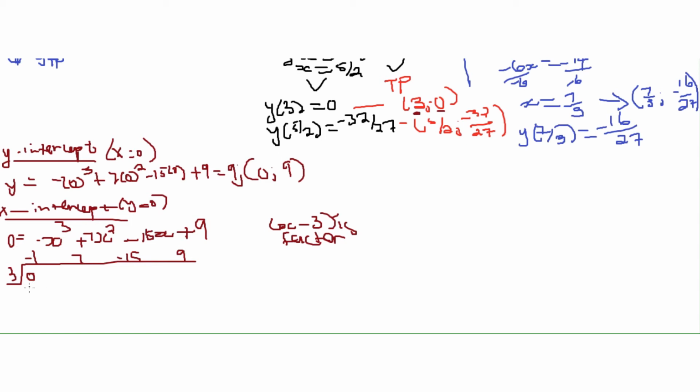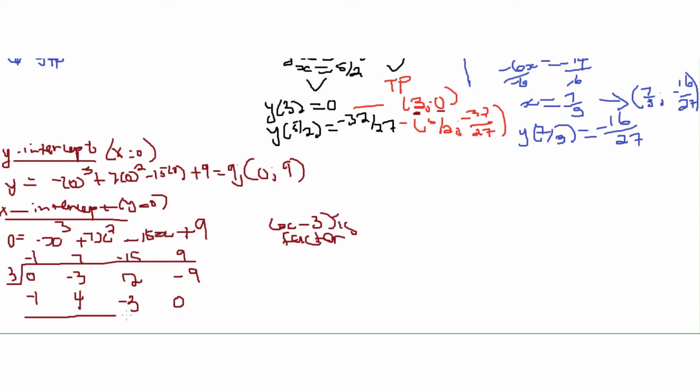Then from here we go down, we are adding. It's minus 1, negative 3 times negative 1 is going to be negative 3. 7 plus negative 3 becomes 4, and then 3 times 4 becomes positive 12. Negative 15 plus 12 becomes negative 3, negative 3 times 3 becomes negative 9, and 9 plus negative 9 becomes 0.